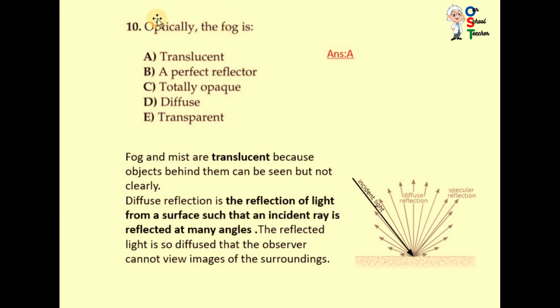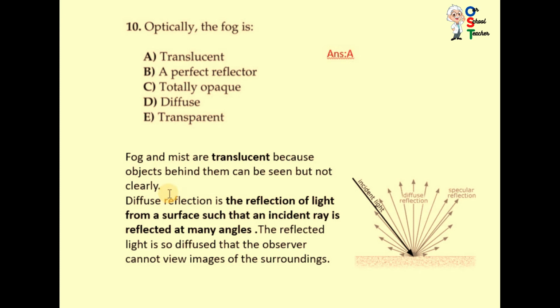Optically, the fog is. Optically means related with eyes. Translucent, a perfect reflector, totally opaque, diffuse, transparent. You know transparent, opaque and translucent objects. Fog and mist are translucent because objects behind them can be seen but not clearly.